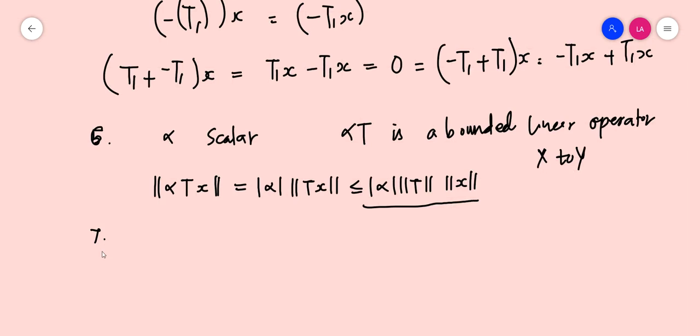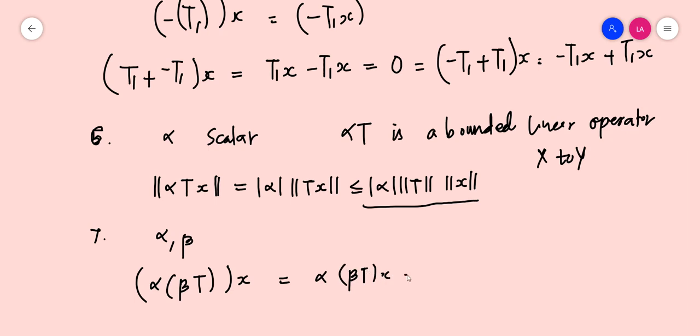Now moving on to the next property. So alpha and beta are scalars. So (alpha beta T)(x) should be equal to alpha times (beta T)(x), which should be equal to alpha beta times Tx, or alpha beta times T of x.